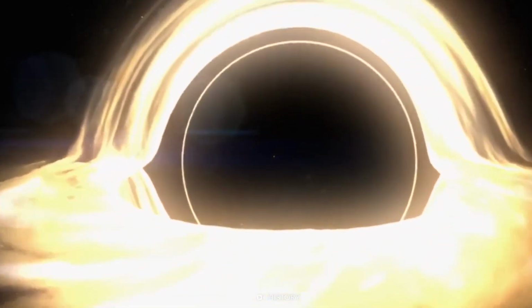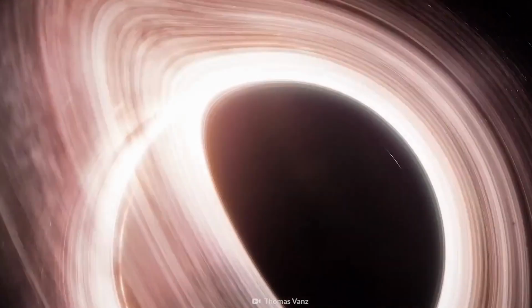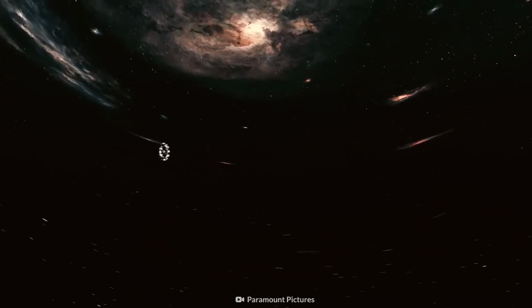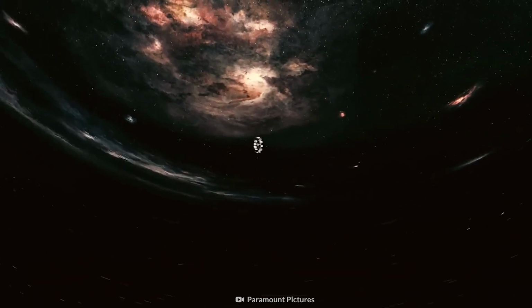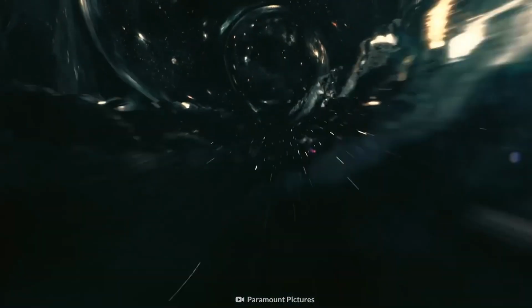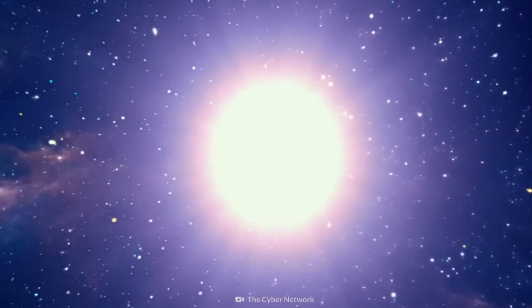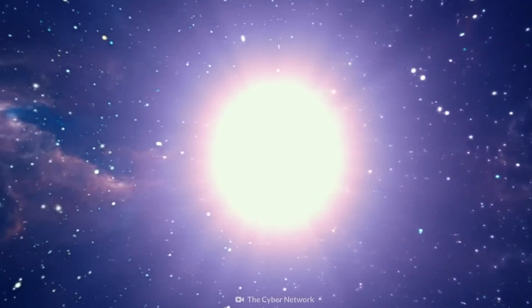Event horizon and information loss. Anything that crosses the event horizon of a black hole, including matter and information, is believed to be lost to our observable universe. This concept is known as the information loss paradox and is still an active area of research and debate in theoretical physics. These effects of black holes have significant implications for the structure and evolution of galaxies, the dynamics of star systems, and the behavior of matter in extreme gravitational environments. The study of black holes continues to provide insights into fundamental aspects of physics and the nature of the universe.